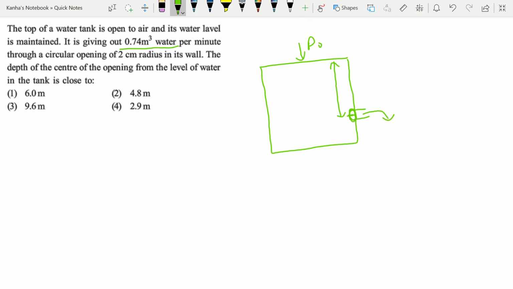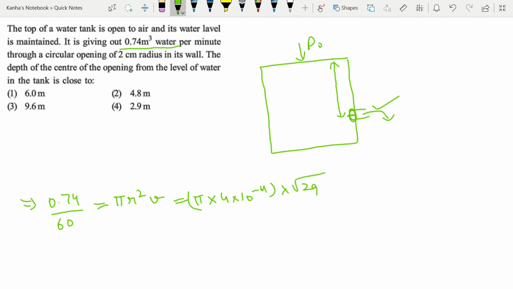So they've given the rate of volume flow, or the volumetric flow rate. The volumetric flow rate is 0.74 divided by 60, so this is per second. And what is this equal to? It is equal to the area of whatever the break that I have in the wall, into the velocity of fluid that is coming out. I already know the expression for velocity of fluid, so I can first write this as 4 into the velocity of fluid.